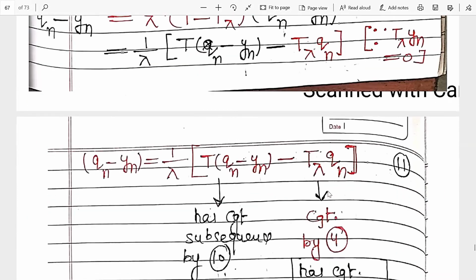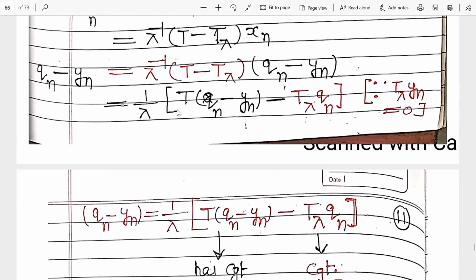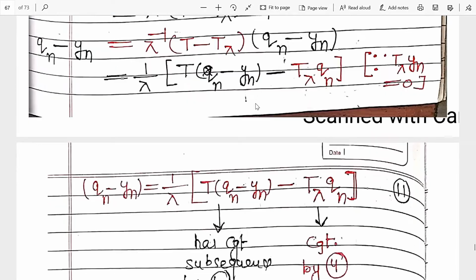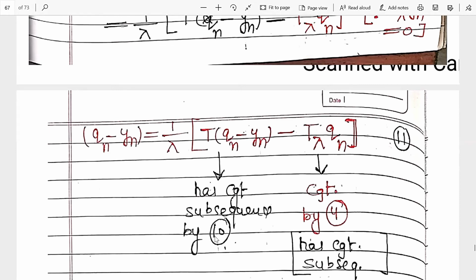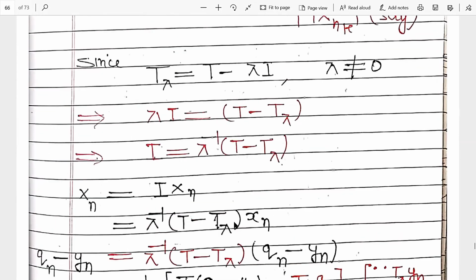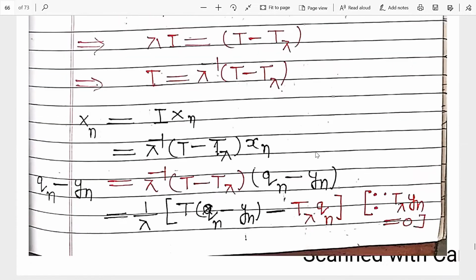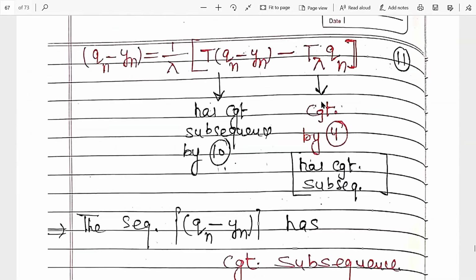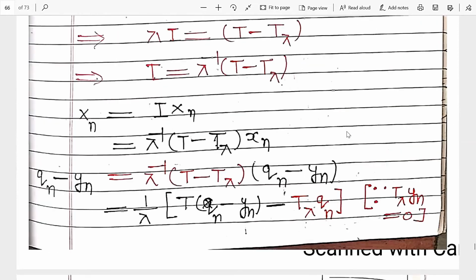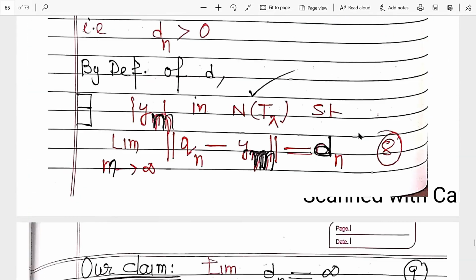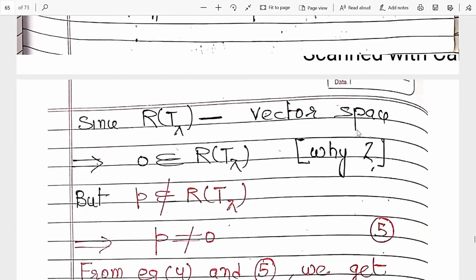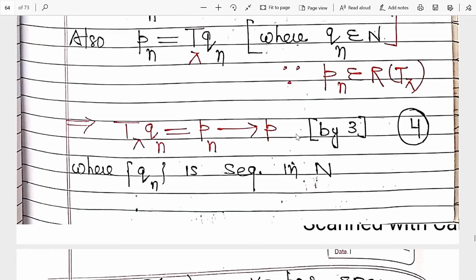Clear? Now from this, T(qn minus yn) has a convergent subsequence by equation number 10, right? So see that equation. This is xn, that equation. It has a convergent subsequence by this. Again, this sequence is convergent. First see, is it convergent or not? This is by equation number 4. So this is equation number 4, and this is convergent, right?